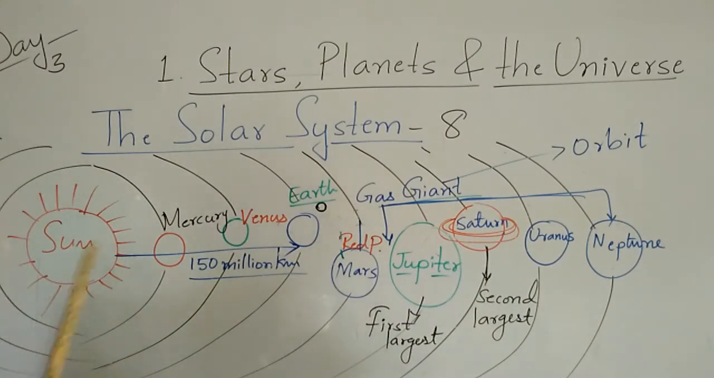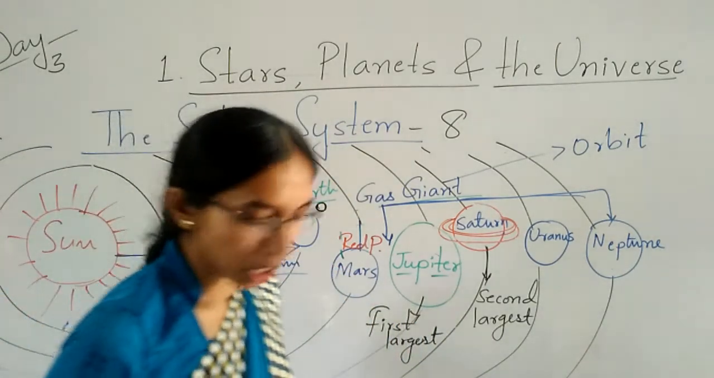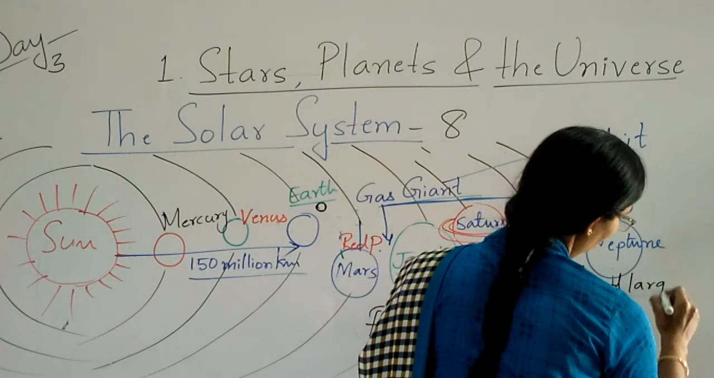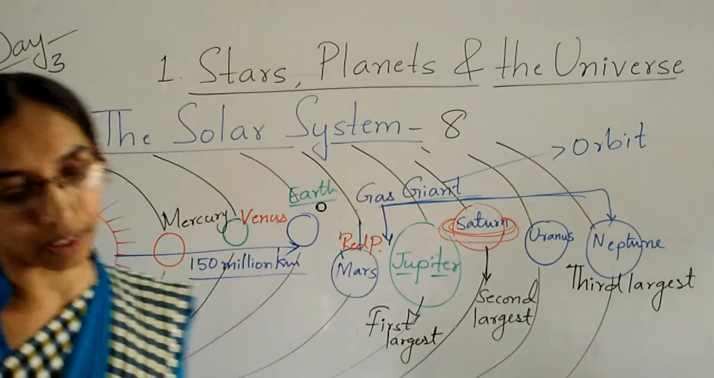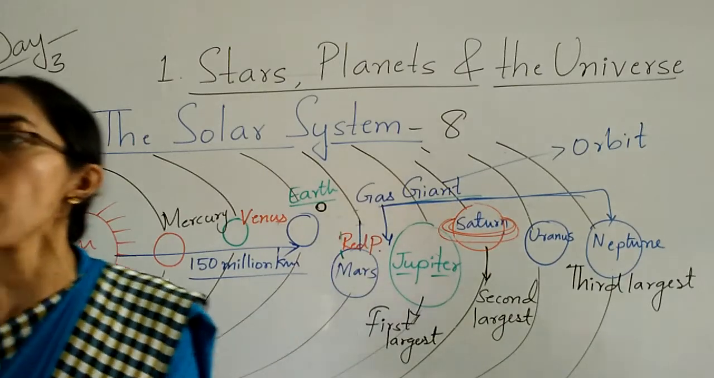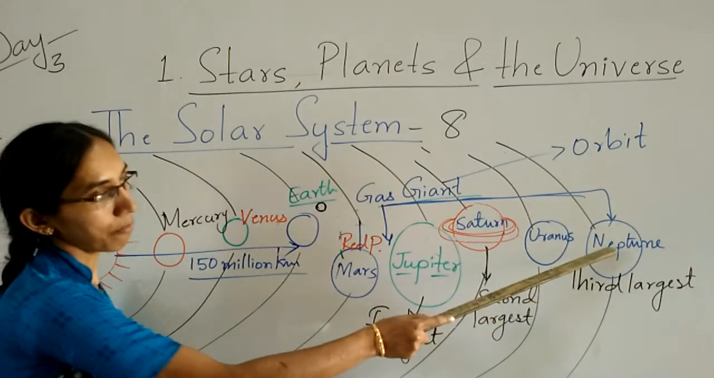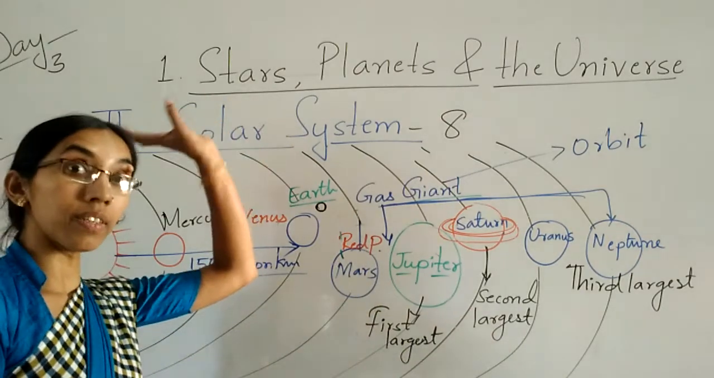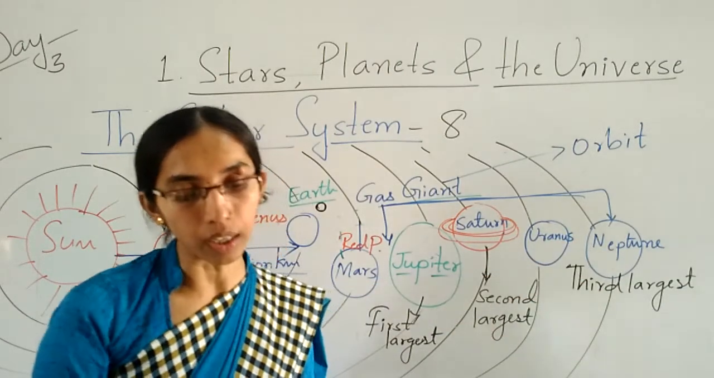Okay, children. The last one is Neptune, which is the third largest planet in our solar system. So the last planet is Neptune, which is the farthest from the sun. This planet is also a cold planet. Why? Because it is very far from the sun. So this planet is also called a cold planet.